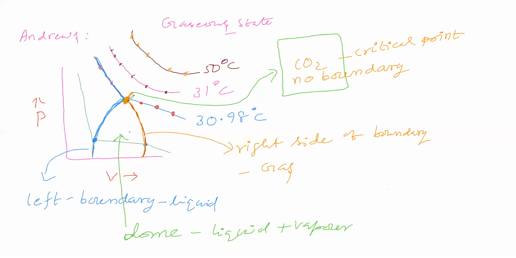So the temperature corresponding to this point is considered as the critical temperature, symbolically represented as Tc. The pressure corresponding to this point is called critical pressure. The volume corresponding to this point is called critical volume. So in this Andrews diagram, on one axis we take pressure, on another axis we take volume. Here we are getting a dome shape.